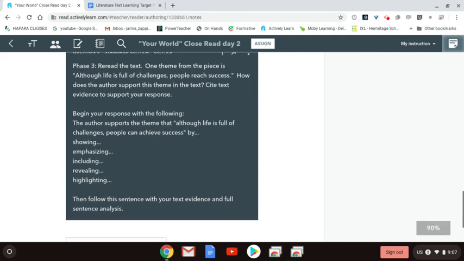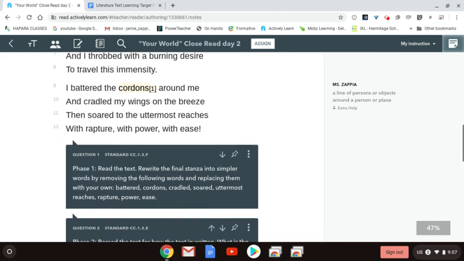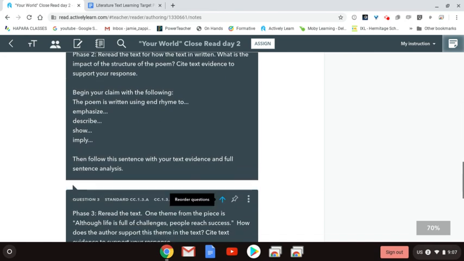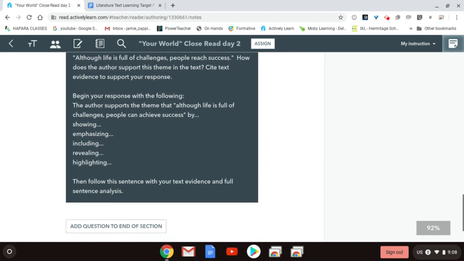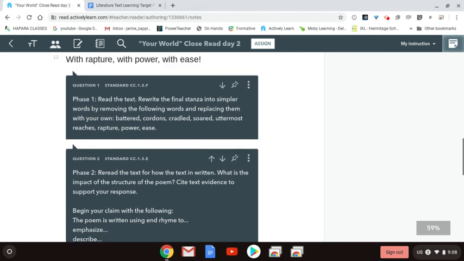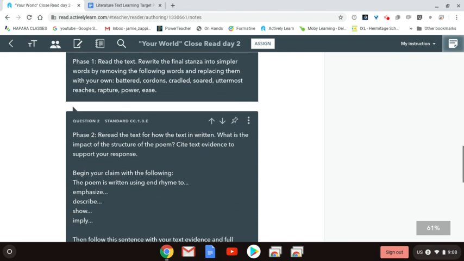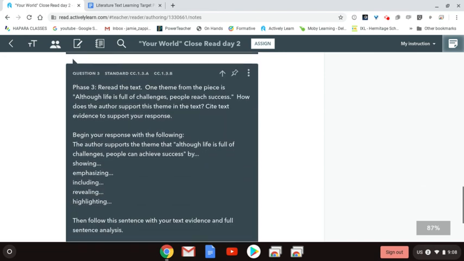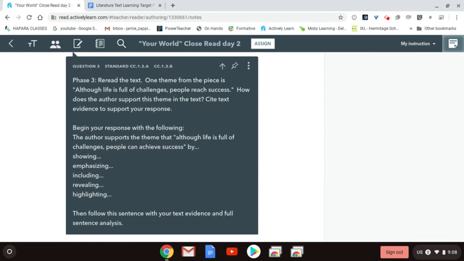I will go over these 3 responses tomorrow for you so that you understand and see an example of these that are done properly. So please participate in this second close read of the text, and as you develop questions with these 3 sections of the close read, hop into the live chat with me if you need help with any of these phases. I'll be more than willing to help you work through answers to these questions. So you may go ahead and begin.